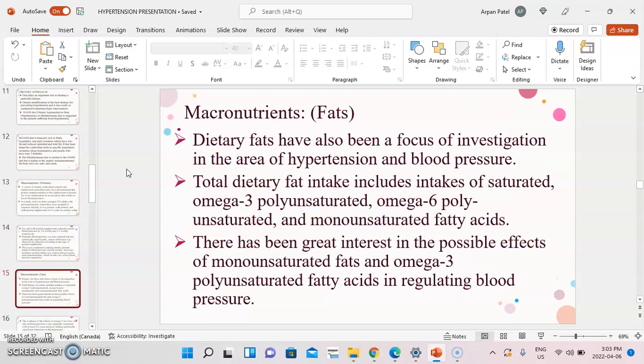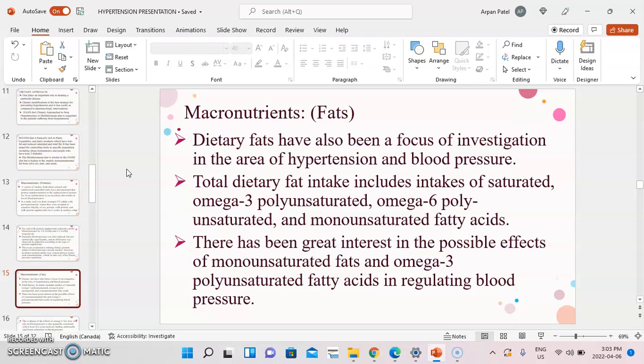The next macronutrient we take is going to be fat. Dietary fat has also been a focus of investigation in the area of hypertension and blood pressure. Total dietary fat intake includes intake of saturated fats, omega-3 polyunsaturated, omega-6 polyunsaturated, and monounsaturated fatty acids.